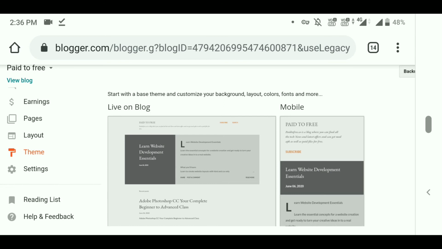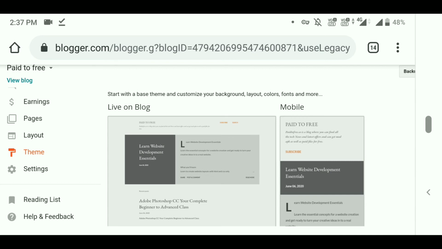And also maintain unique articles, friends. This is the main thing. For example, let us think that there is no article related to the latest thing, take OTG. This is only an example. If there is no article related to OTG and you write one, 100% you will get ranked in Google.